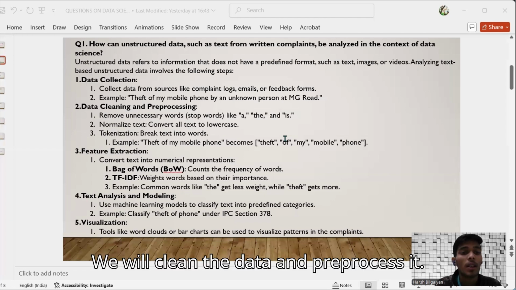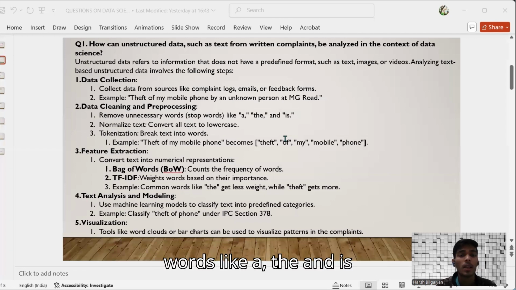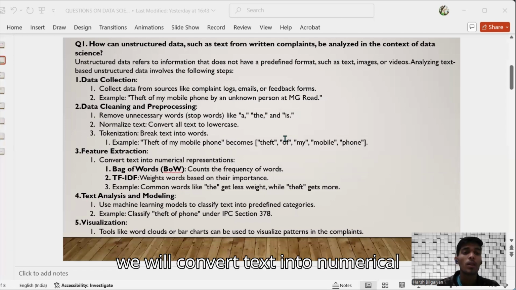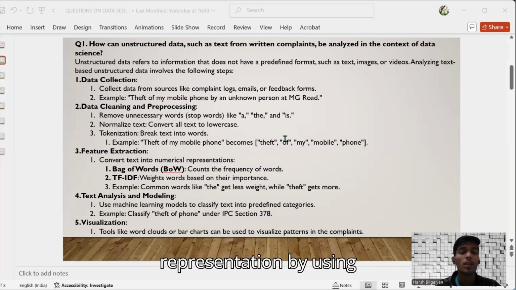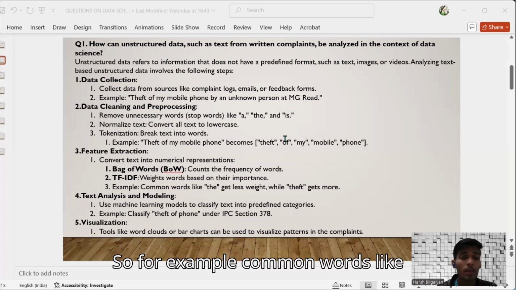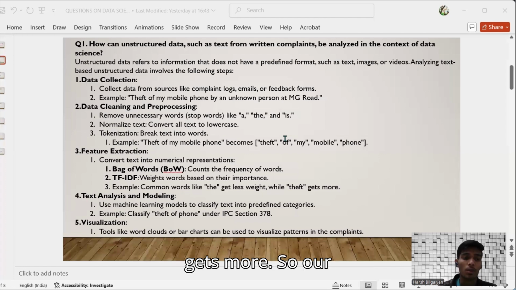So in the next process, we will clean the data and pre-process it. First we will remove the stop words like a, the, and is, normalize the data into lowercase, and break the data into small tokens. The third step is feature extraction. We will convert text into numerical representation by using bag of words and TF-IDF. For example, common words like the get less weight while theft gets more.